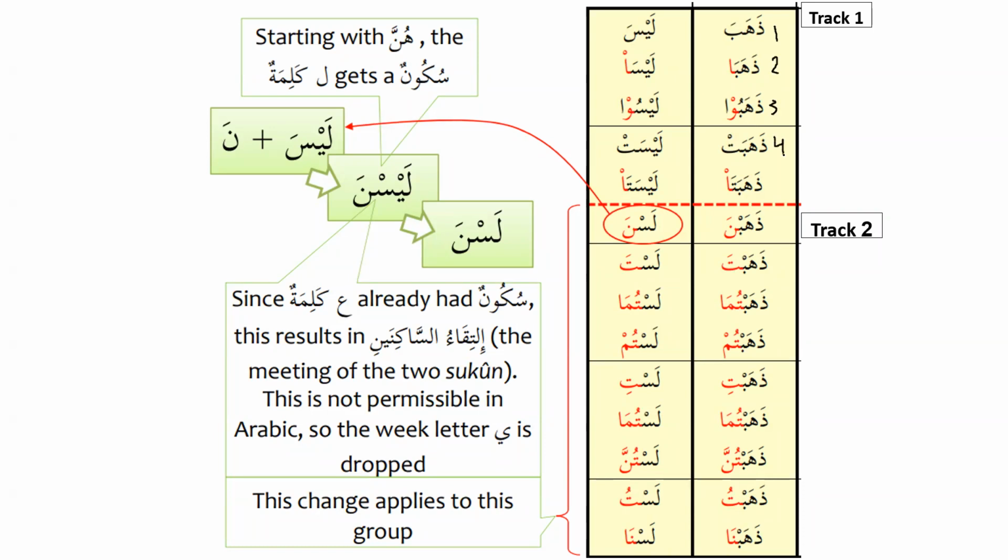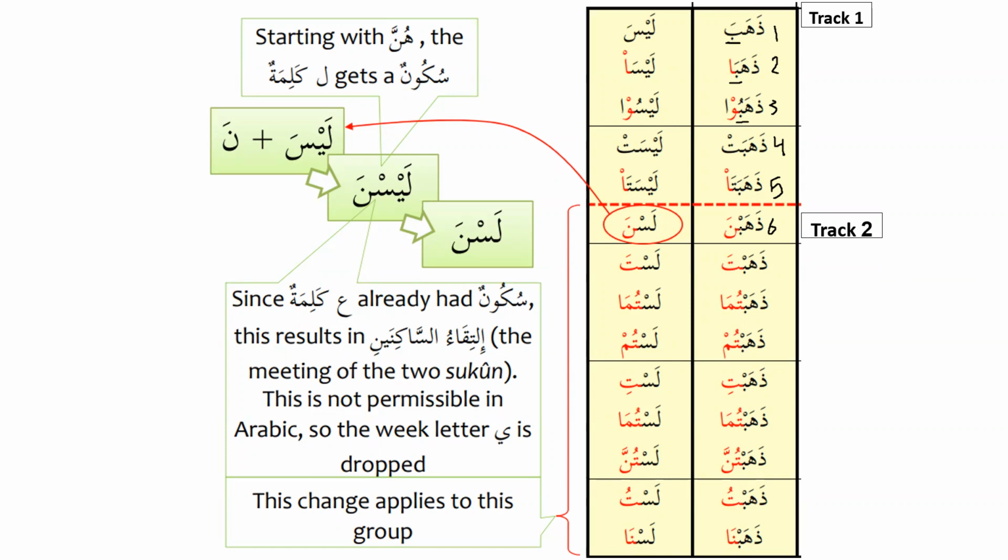And 4, 5. And when it reaches form number 6, now the change takes place. What's the change that takes place over here? We can see that here the second letter is mutaharrik. Ha has fatha, dhahaba, dhahaba, dhahabu. And similarly, the third letter is also mutaharrik. So ba is mutaharrik, ba is mutaharrik. Also here it is mutaharrik up to number 5. But when you reach number 6, ba becomes sakin. Can you see over there? So the third kalima, which becomes sakin.